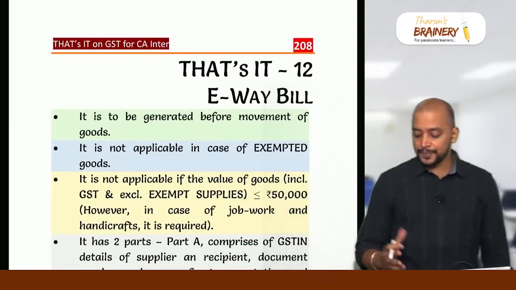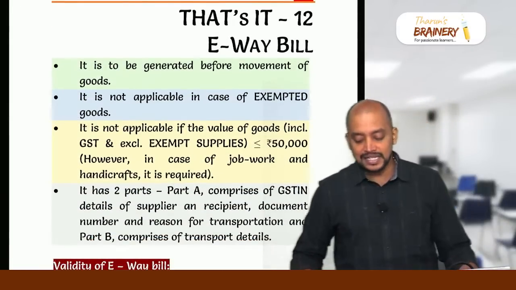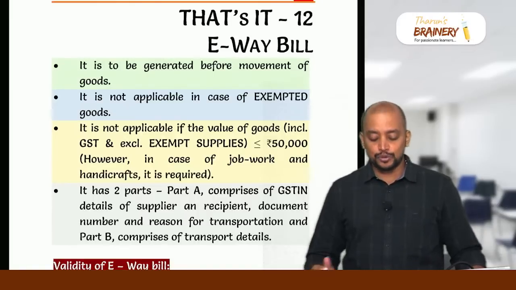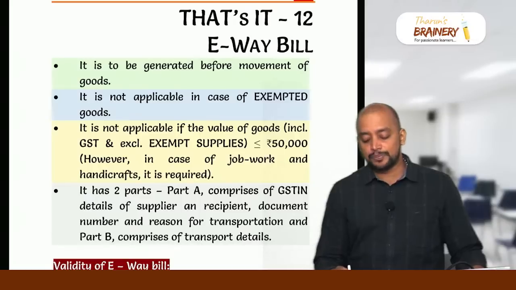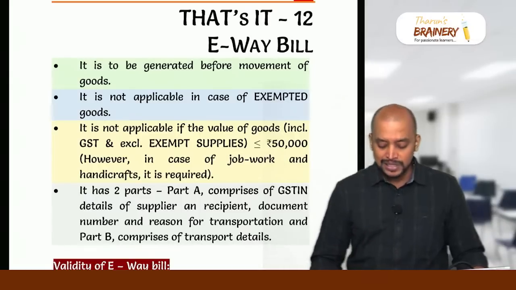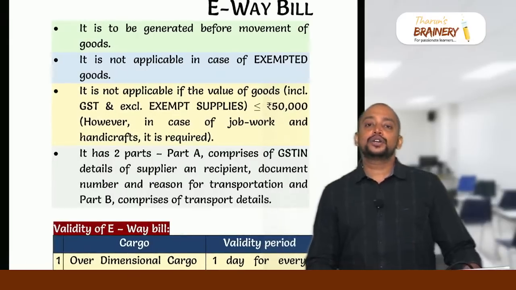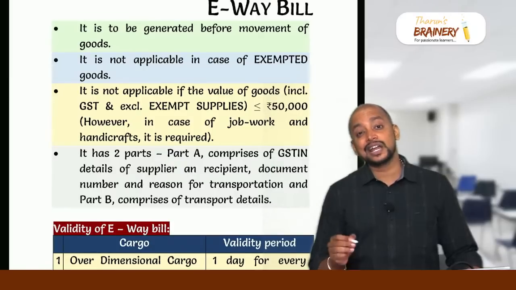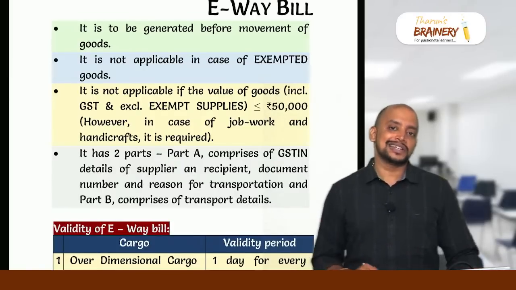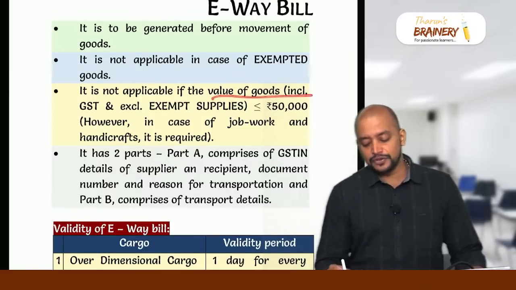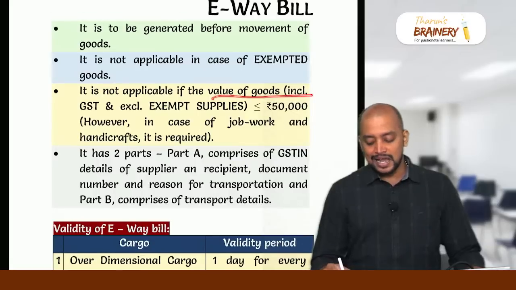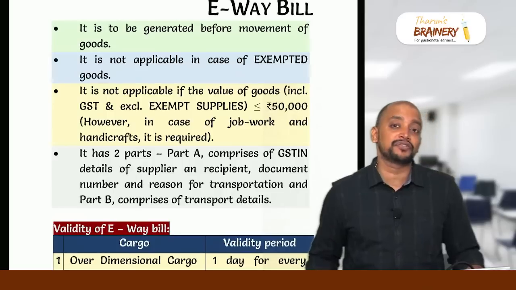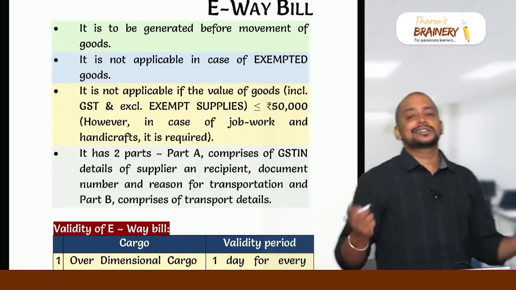Okay. Then the next area that we have is e-way bill. An e-way bill is a document that should be generated before movement of the goods, and it is not applicable in case of exempted goods, only in case of taxable goods, and that too where the value of the taxable goods should be greater than 50,000 including GST. So if the value of goods including GST does not exceed 50,000, then e-way bill is not required. So it should be more than 50,000. While calculating 50,000, GST should be added.